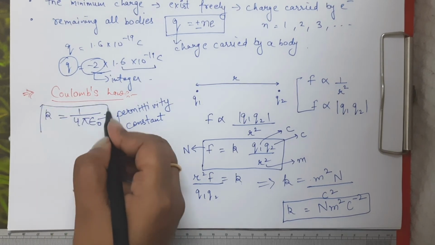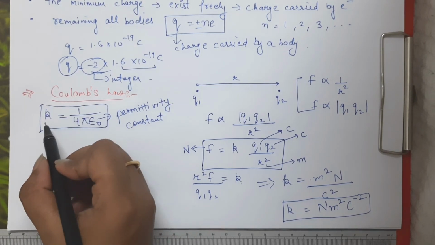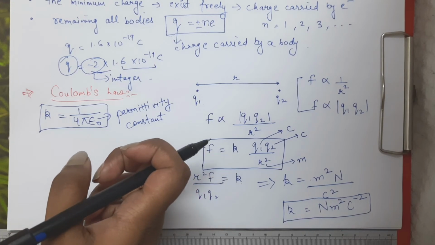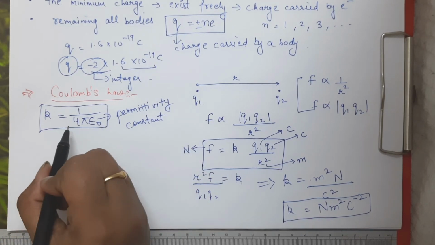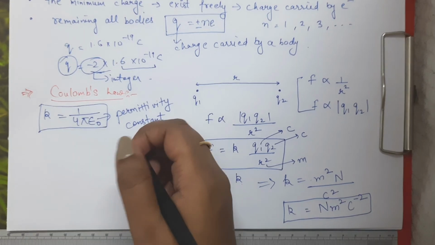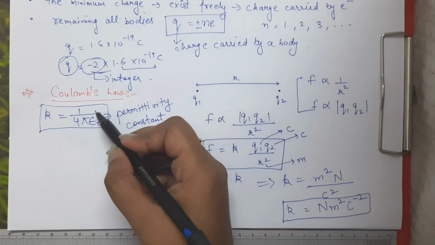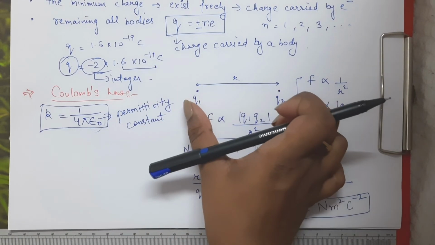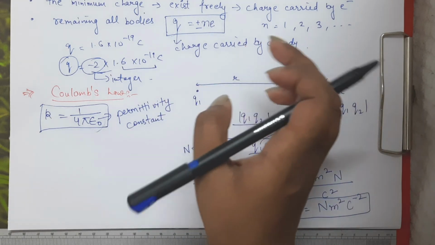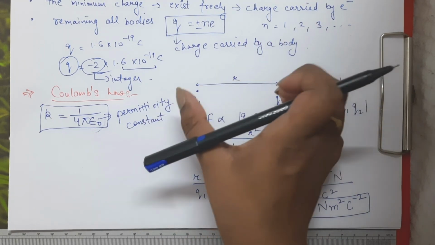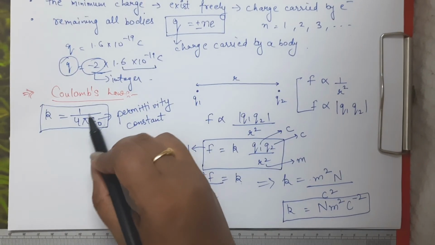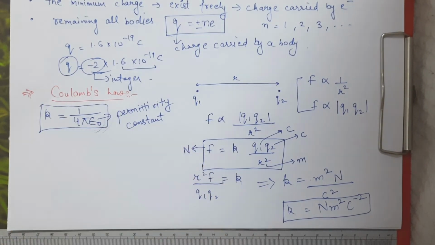Okay, this is a very important thing, that this k is equal to 1 by 4 pi epsilon naught, where epsilon naught is the permittivity constant, and we are going to use this epsilon naught when Q1 and Q2, and this whole isolated system, is in vacuum. When we are talking about a system which is in vacuum, then we are going to use this epsilon naught.